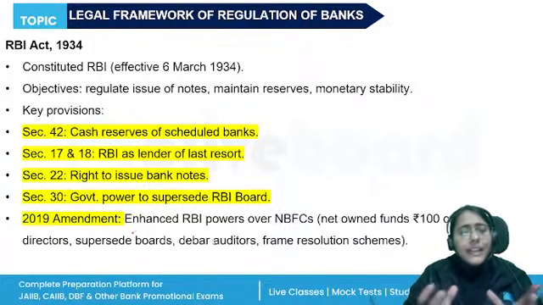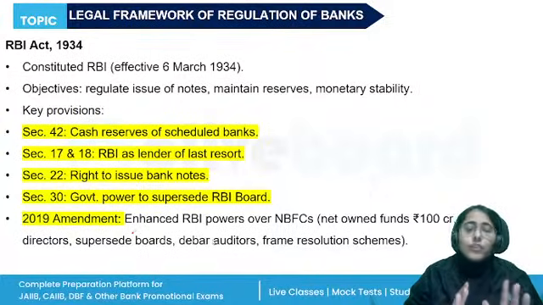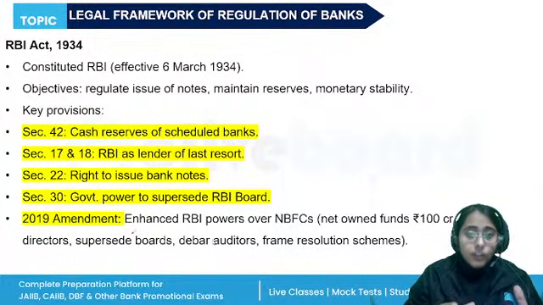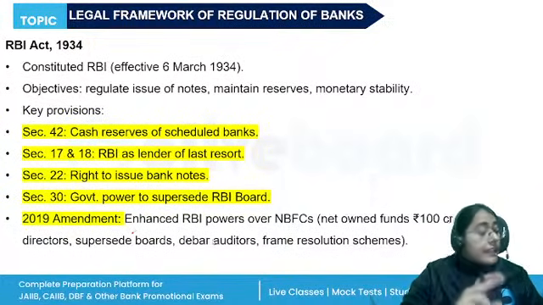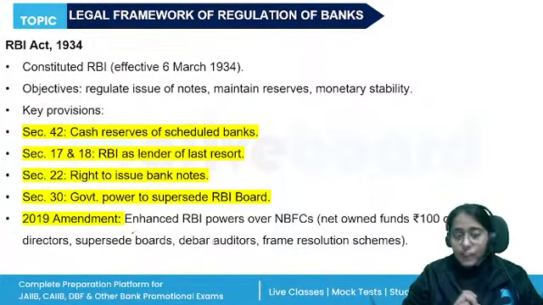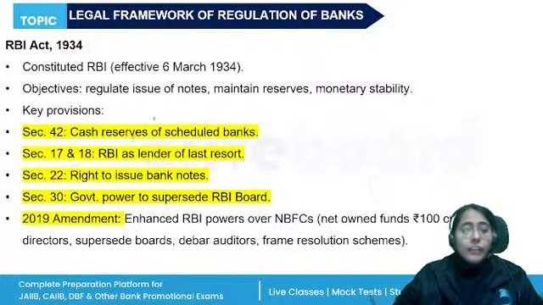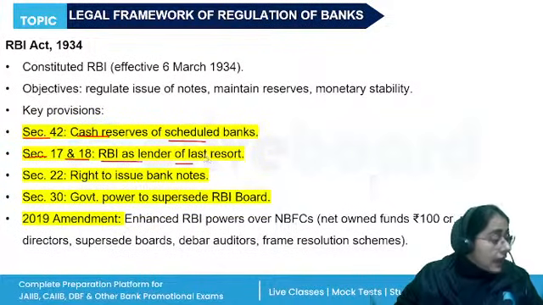The currency and credit system, everything is controlled by RBI, right? RBI gives directions to the banks. The powers and functions of RBI are all given in the Banking Regulation Act, except for Section 42, which deals with the cash reserves of the scheduled banks. Under Sections 17 and 18, RBI is the lender of last resort.